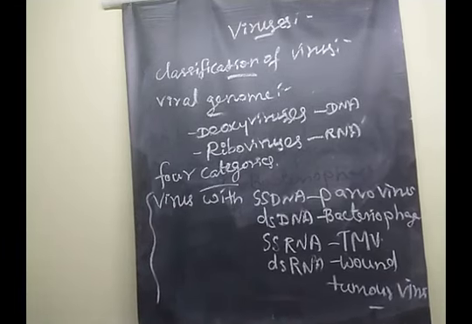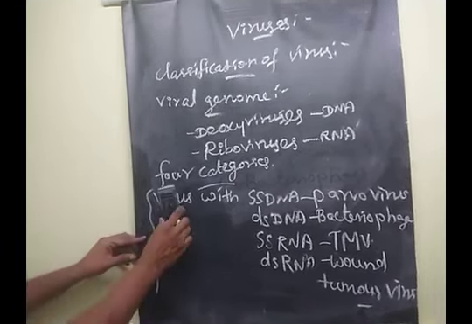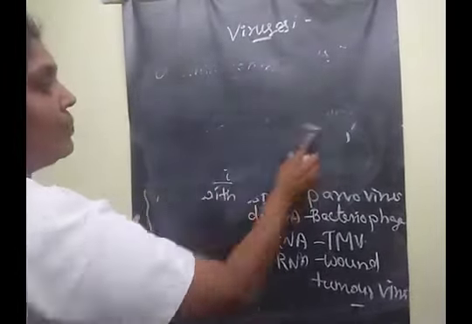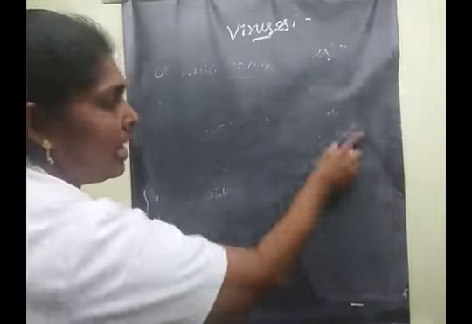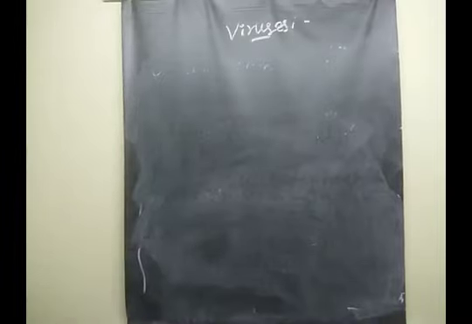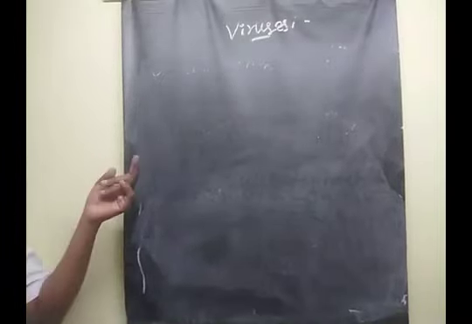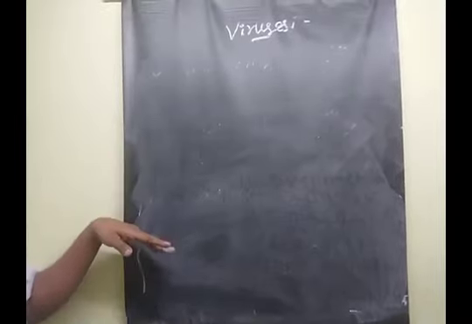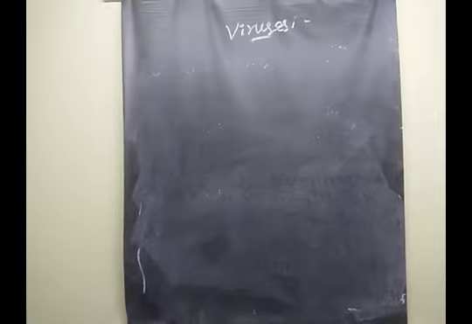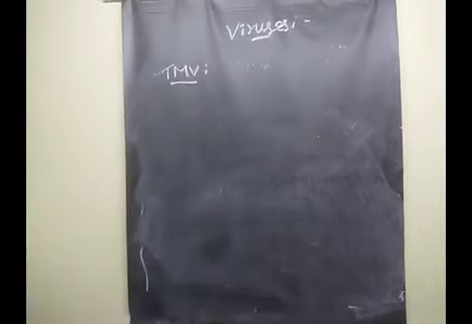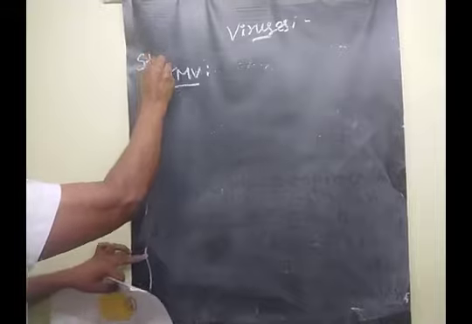The next one, we are going to learn about two virus structures. It's in your syllabus, they are mentioning two detailed structures of viruses. The first one they mention in your syllabus is tobacco mosaic virus. The structure of tobacco mosaic virus.